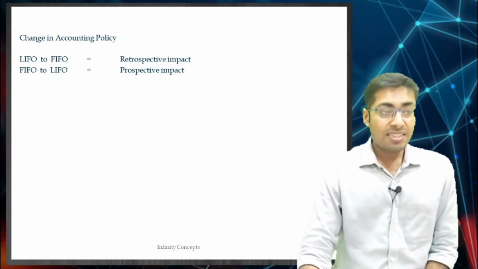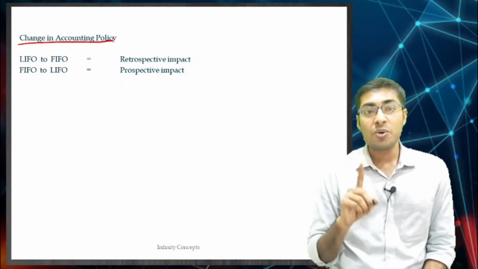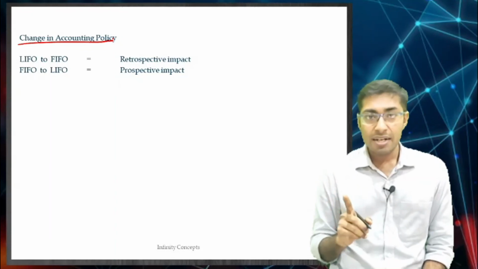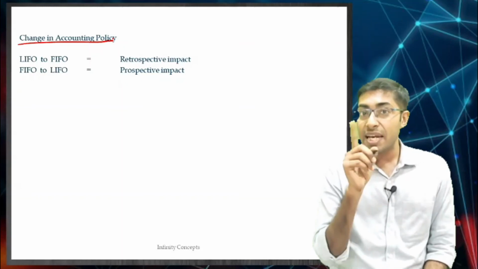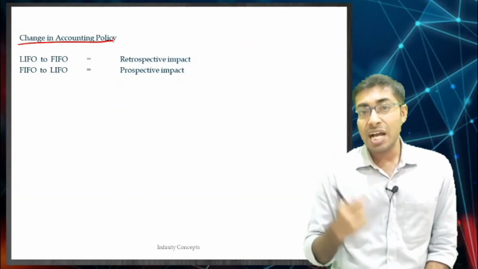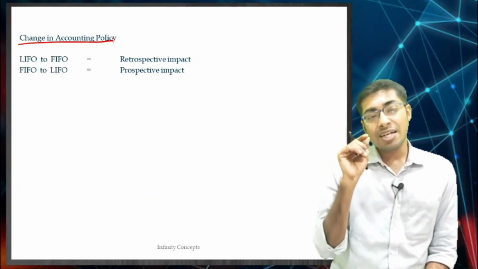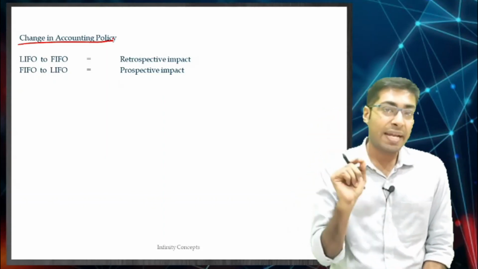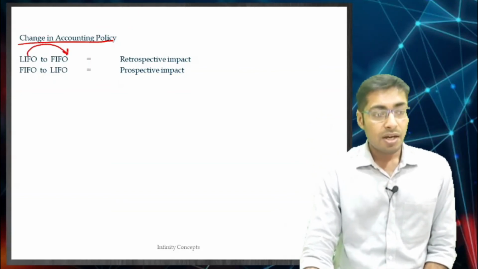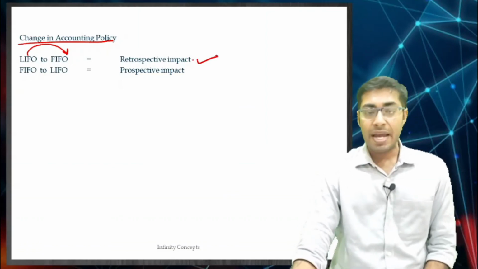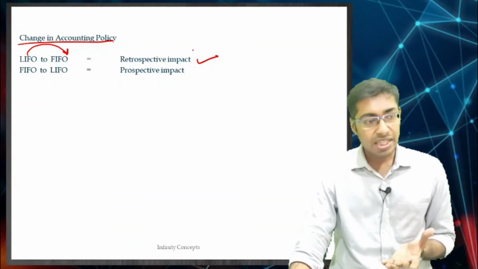Understand, if there is a change in accounting policy or accounting principle, there is going to be a retrospective impact. If there is a change in accounting estimate, then there is going to be a prospective impact. Now there is a little bit of a twist that you will have to bring in your mind. When you are changing from LIFO to FIFO, there is going to be a retrospective impact the way it normally is. You are going from LIFO to FIFO, it is a good thing.